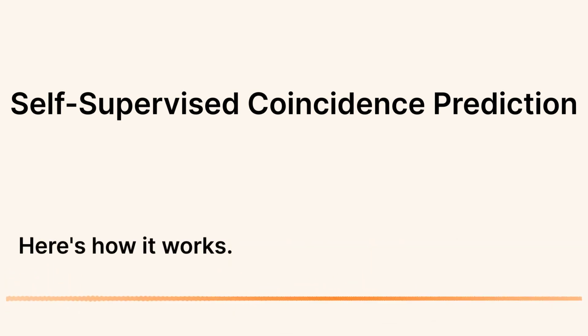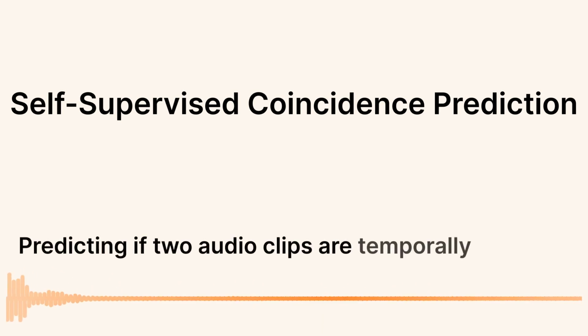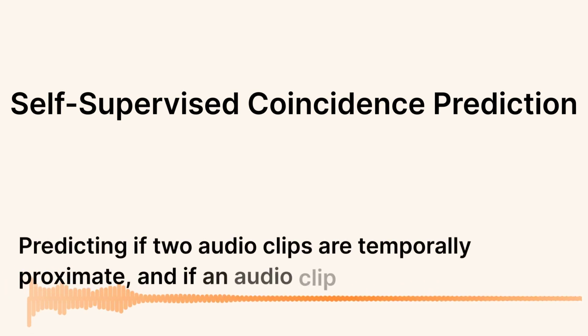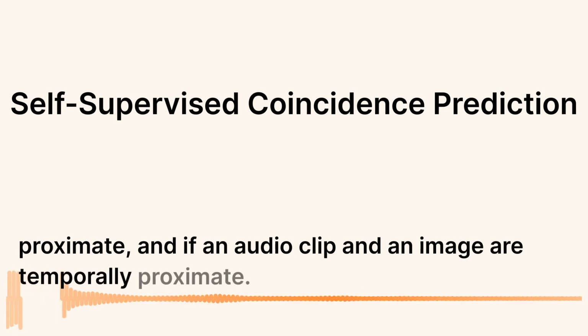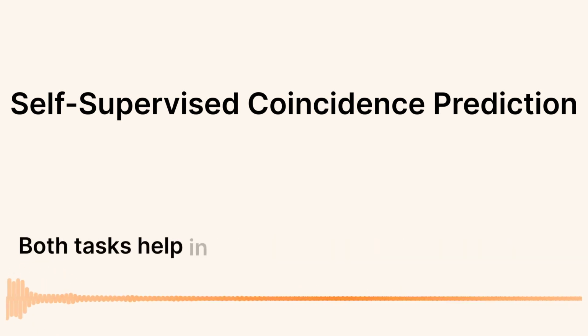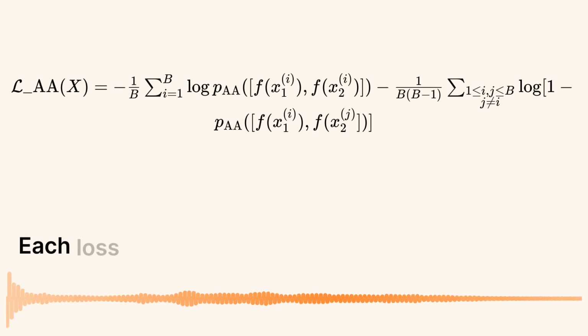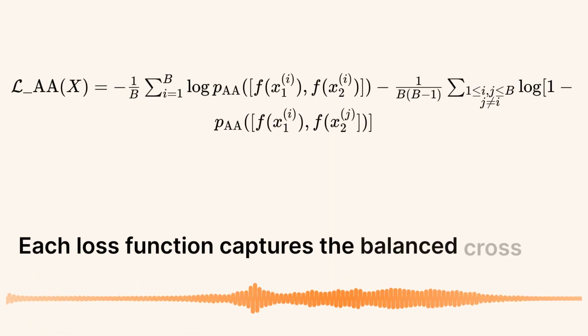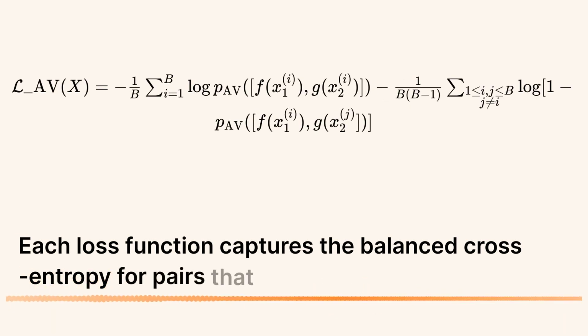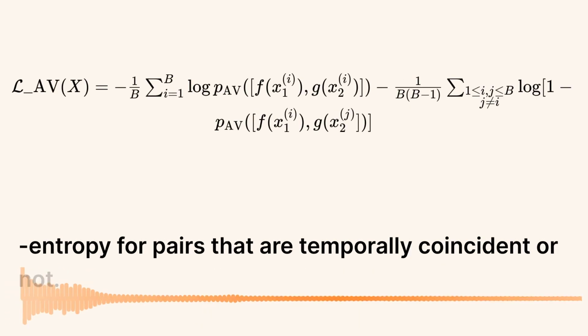Here's how it works. Two tasks are used: predicting if two audio clips are temporally proximate, and if an audio clip and an image are temporally proximate. Both tasks help in learning a semantically meaningful representation for audio. Each loss function captures the balanced cross-entropy for pairs that are temporally coincident or not.